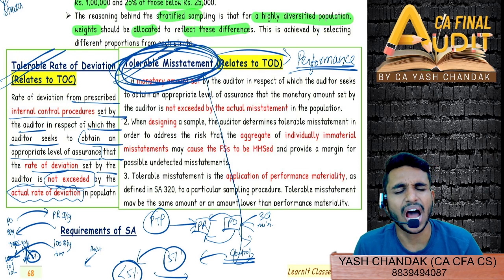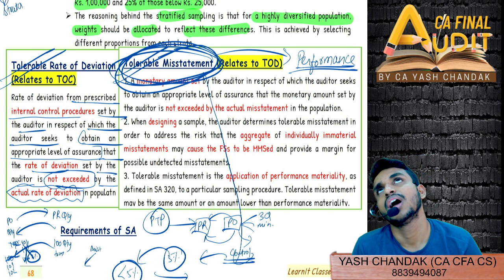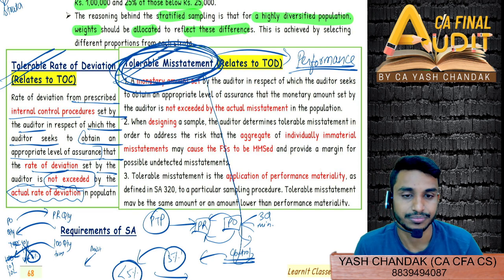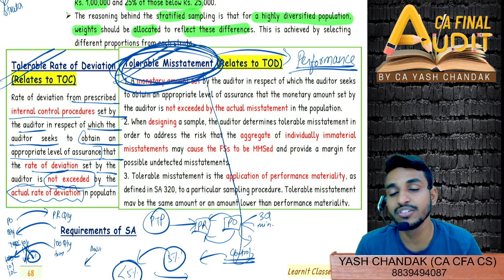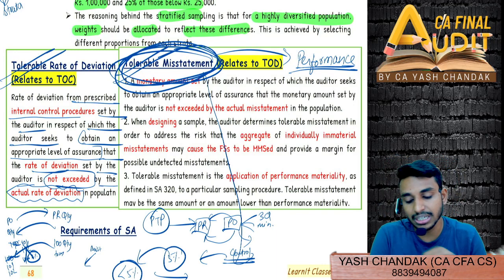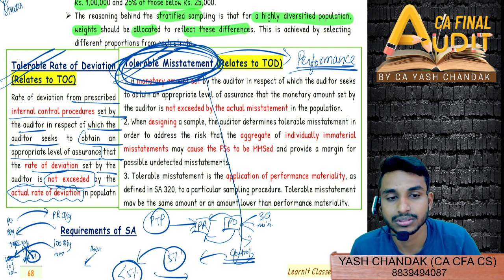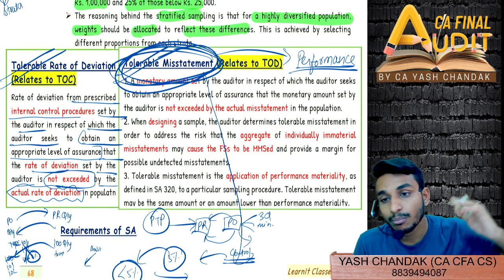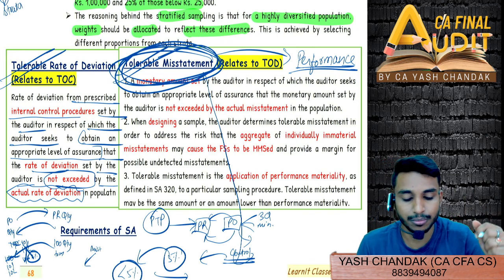This has also been asked in the MCQ, if I recall. In the ICAI MCQ you will find this. They will give you one option that tolerable rate of deviation relates to TOD, and tolerable misstatement relates to TOC. Similarly, they will make combinations where both are related to TOD, both are related to TOC, or tolerable rate of deviation relates to TOC, however tolerable misstatement relates to TOD.